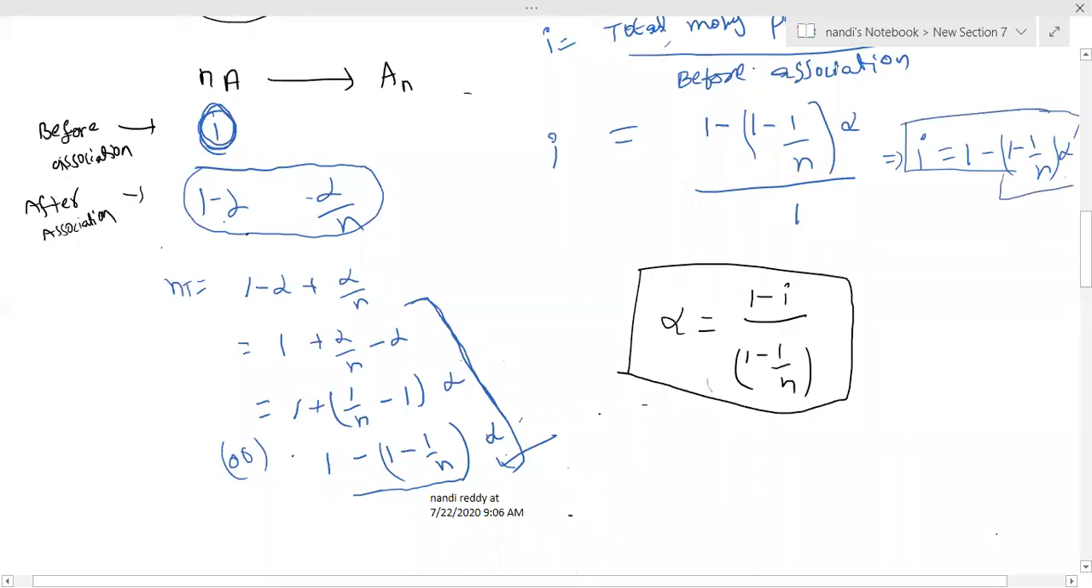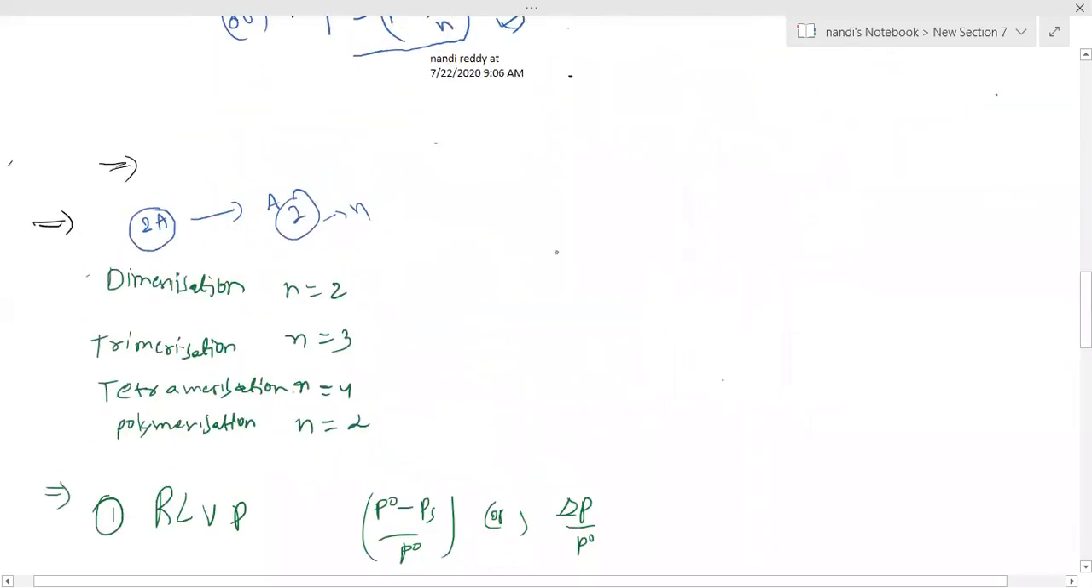So what is n equal to? Please note down very clearly here. Dimerization means the n value is how much, sir? 2. Please note down these three. Yesterday we discussed dissociation. Now I will give the difference also for you.